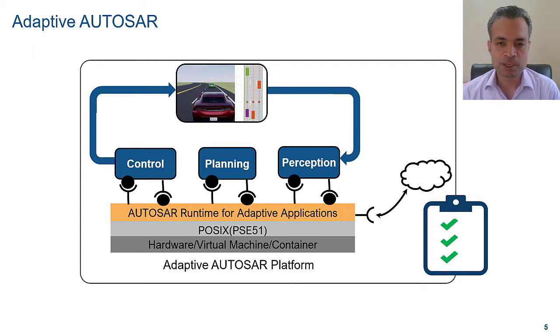AUTOSAR Adaptive Platform implements the AUTOSAR runtime for adaptive applications. One of the main drivers for adaptive AUTOSAR is highly automated driving. At the bottom of the adaptive stack is a hardware or virtual machine. On top of it is the operating system interface, which is based on POSIX. On top of it is the AUTOSAR runtime for adaptive applications, which includes libraries or function clusters like communication management, log and trace, etc. Adaptive applications run on top of the AUTOSAR runtime, for example, control, planning, and perception based applications.